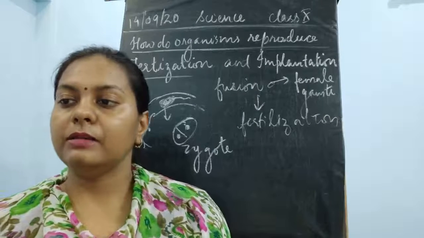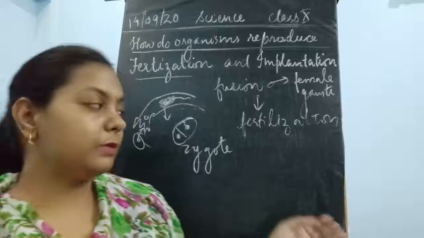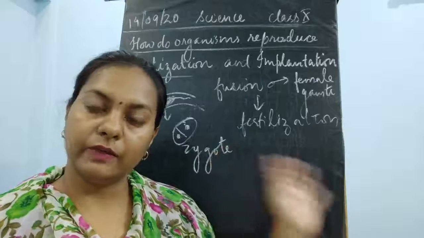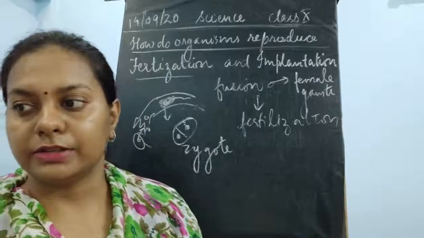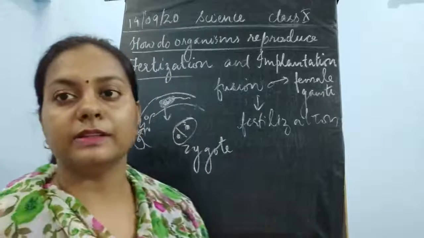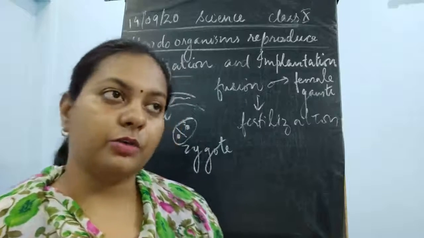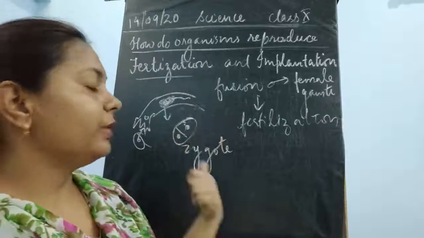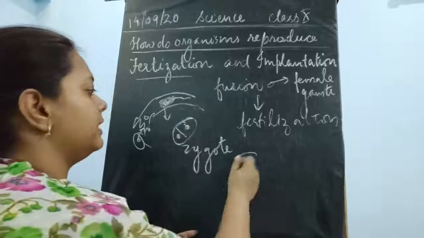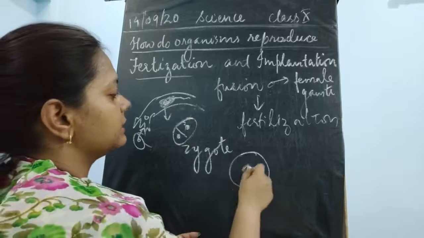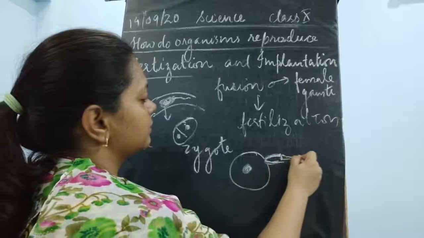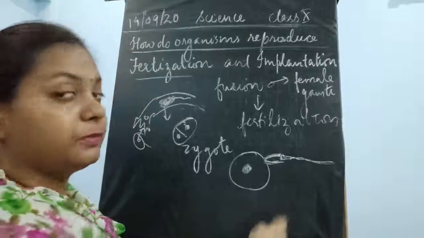Now, the sperms move upwards, crossing the uterus and reaching the oviduct, which is the place of fertilization. Most of the sperms are destroyed because of the secretions of the female reproductive tract. Only one of the sperms gets fused with the ovum, and that results in fertilization. Only one egg gets fused with one of the sperms.